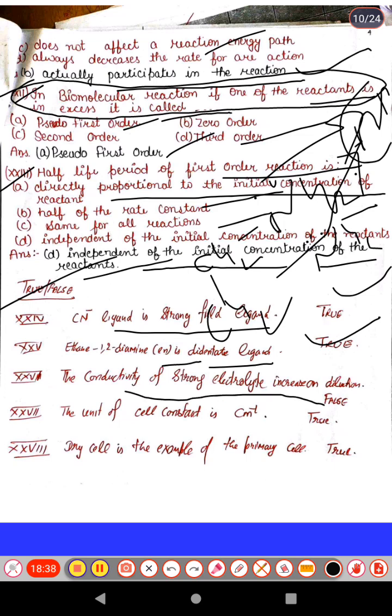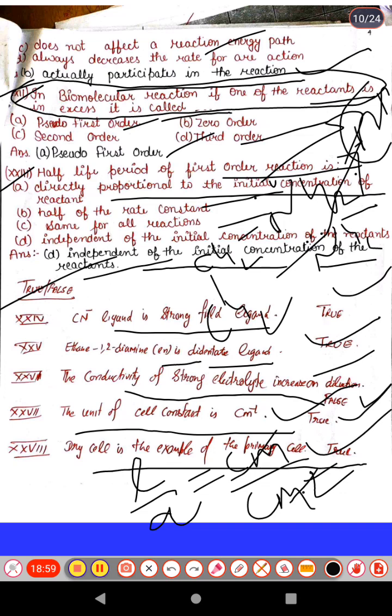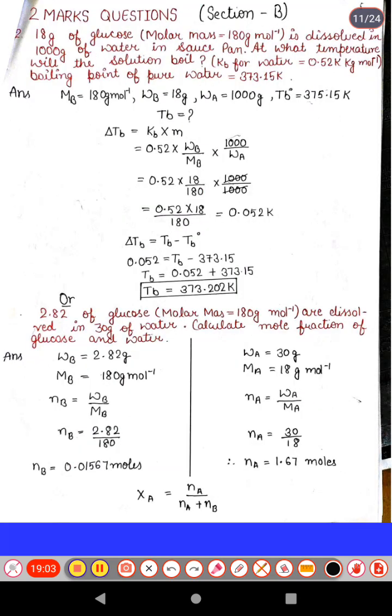The conductivity of a strong electrolyte increases on dilution, this is a false statement because it will decrease. Next, the unit of cell constant is L over A, L is length and A is centimeter square, so it will give centimeter inverse. This is a true statement. Next, dry cell is an example of primary cell, this is also a true statement. Okay. Next are the 2 marks questions, starting numerical problems.